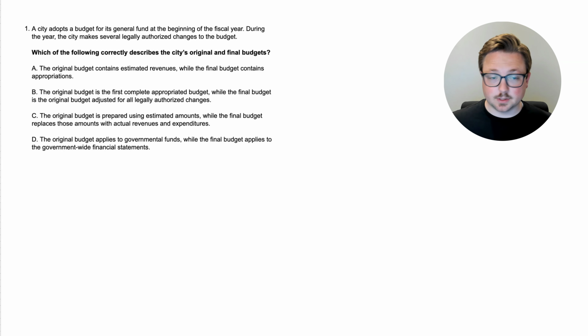So what are the options here? The original budget is the estimated revenues, the final budget is the appropriations, or is it that the original budget is the first complete appropriated budget, while the final budget is the original budget adjusted for legally authorized changes? Is it that the original budget is prepared using estimated amounts and the final budget replaces those amounts with actual revenues and expenditures? Or is it that the original budget applies to governmental funds while the final budget applies to government-wide financial statements?